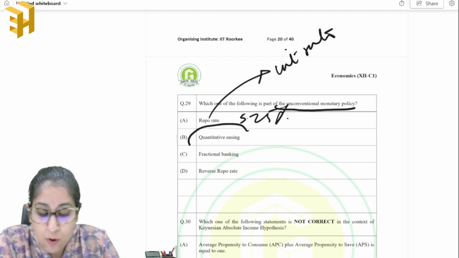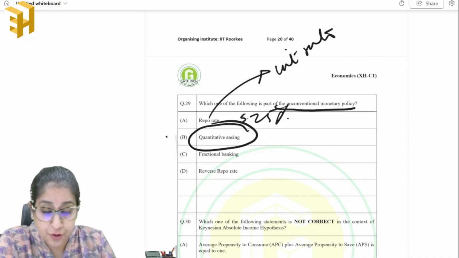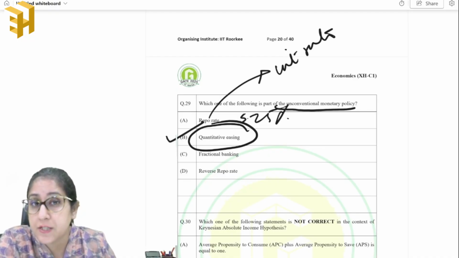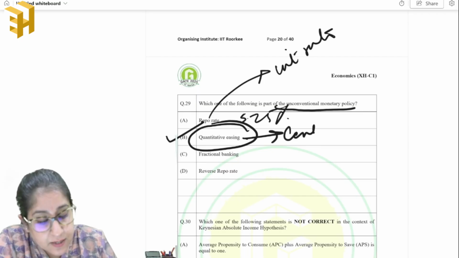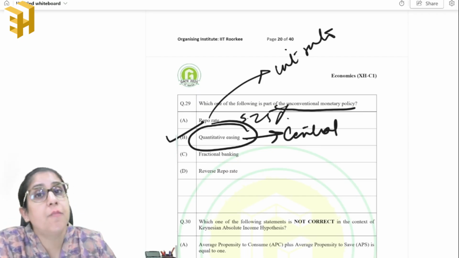Now, quantitative easing, right? This is an unconventional monetary policy and this is the answer. Now, what basically is quantitative easing? In this case, the central bank will create new digital money, right?